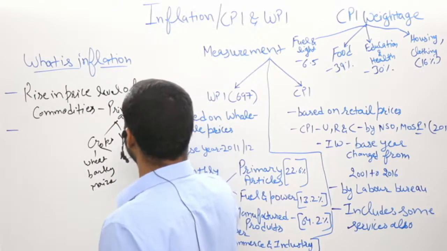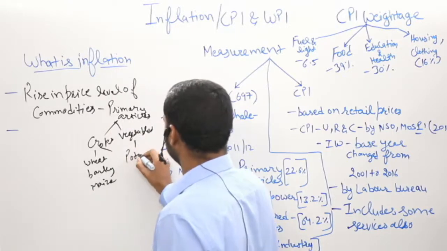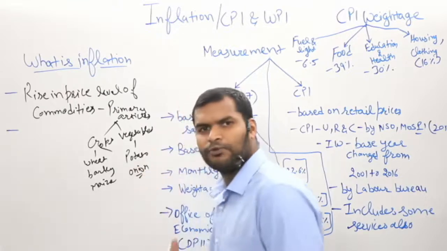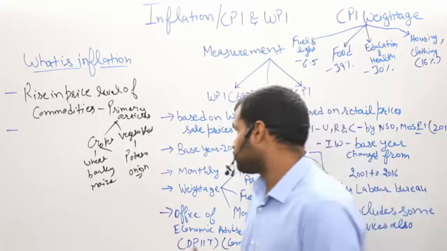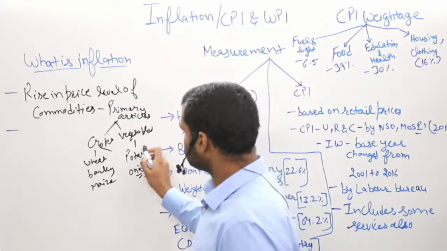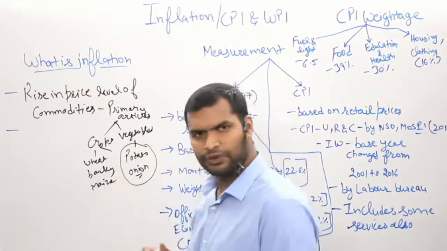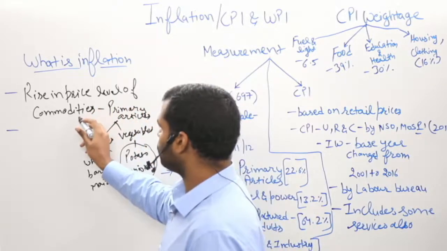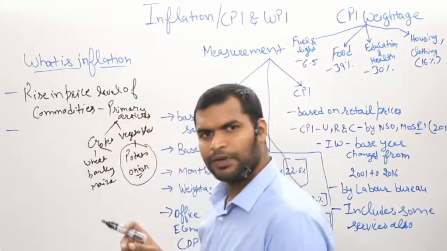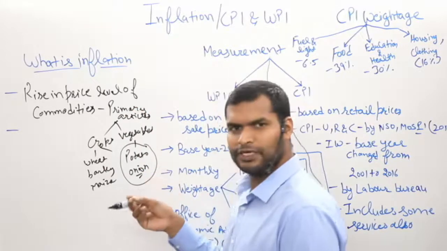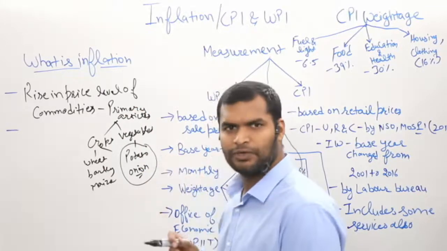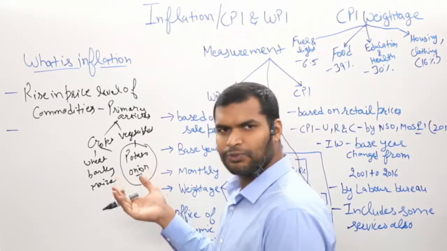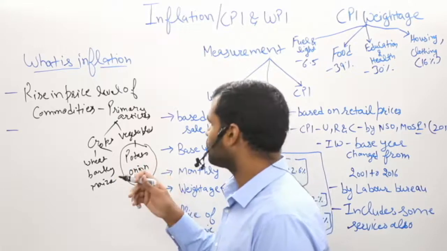So they are vegetables, potato, onion. From time to time you must be hearing that potato prices or onion prices have increased, and as a result, the inflation has also increased. So inflation in simple terms refers to the rise in the price level of commodities, and these commodities could be primary commodities and secondary commodities, meaning manufactured commodities. Manufactured commodities can include manufactured products like electronic products, furniture, engineering products, etc.